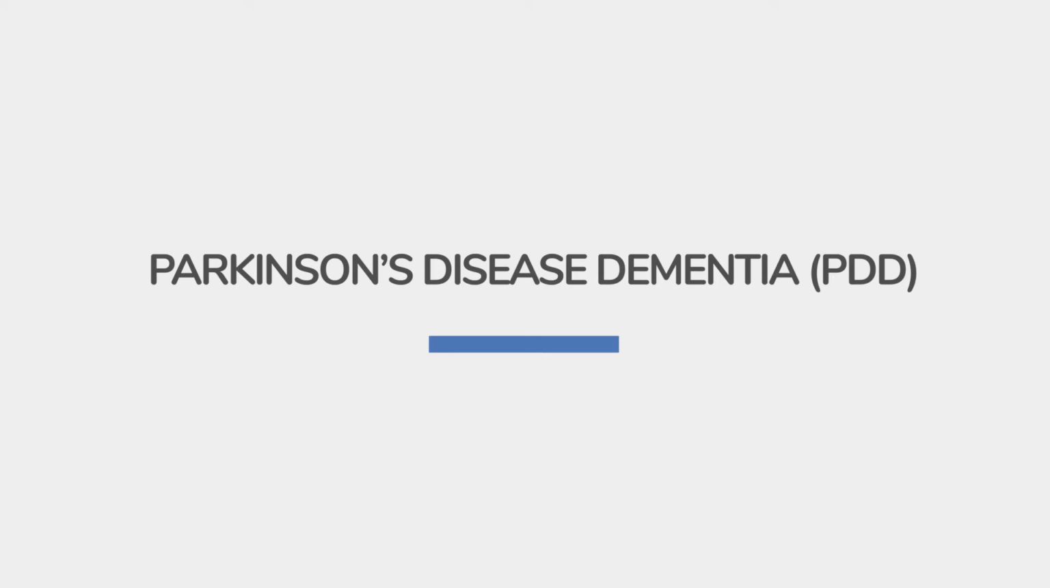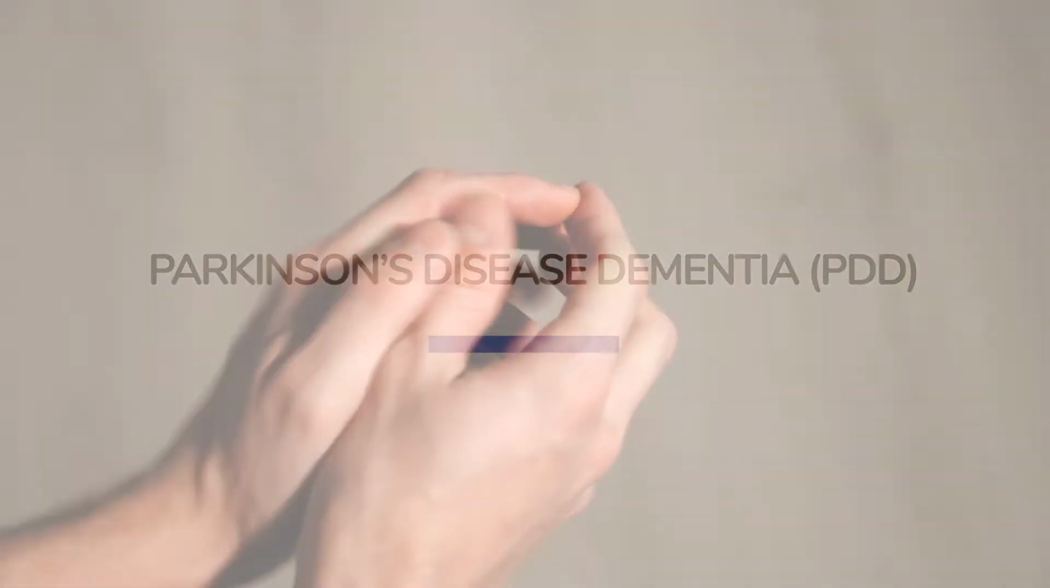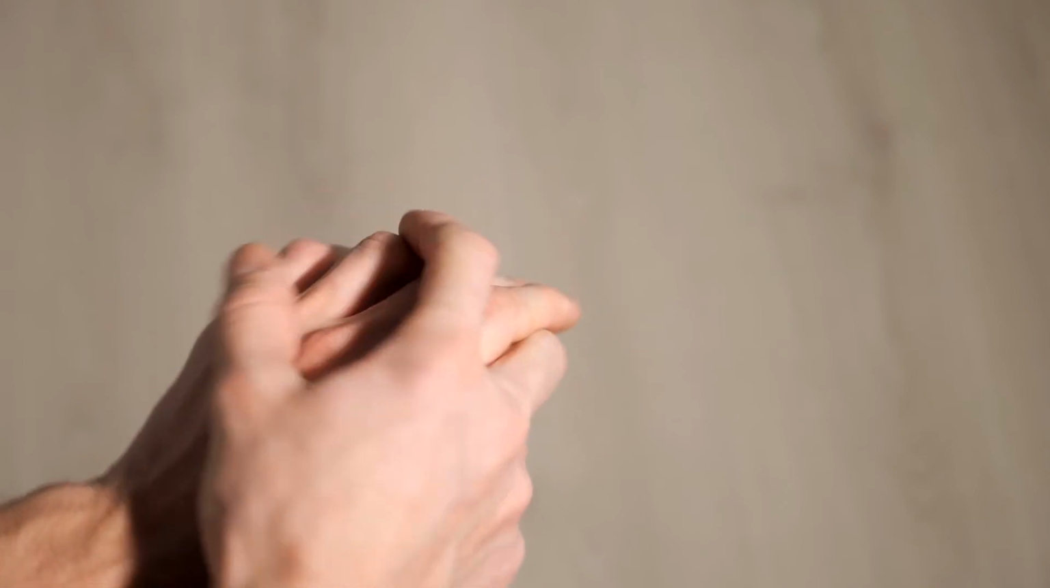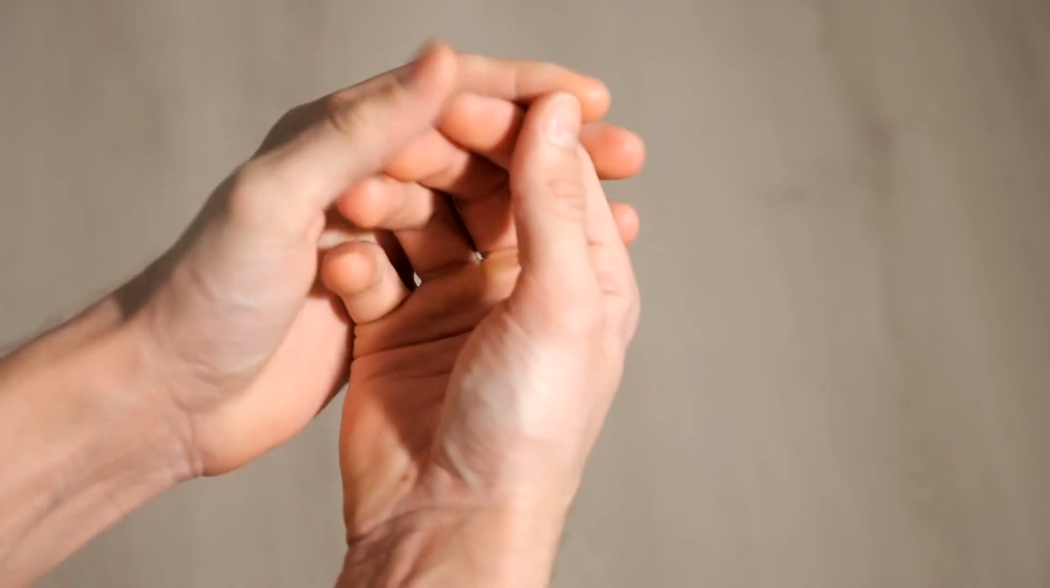Parkinson's disease dementia, PDD. Parkinson's disease dementia also affects the transmission of messages between neurons. Unlike dementia with Lewy bodies, it starts with difficulties in movement rather than cognition. It is usually diagnosed if someone has had problems with movement for at least a year before experiencing dementia symptoms.